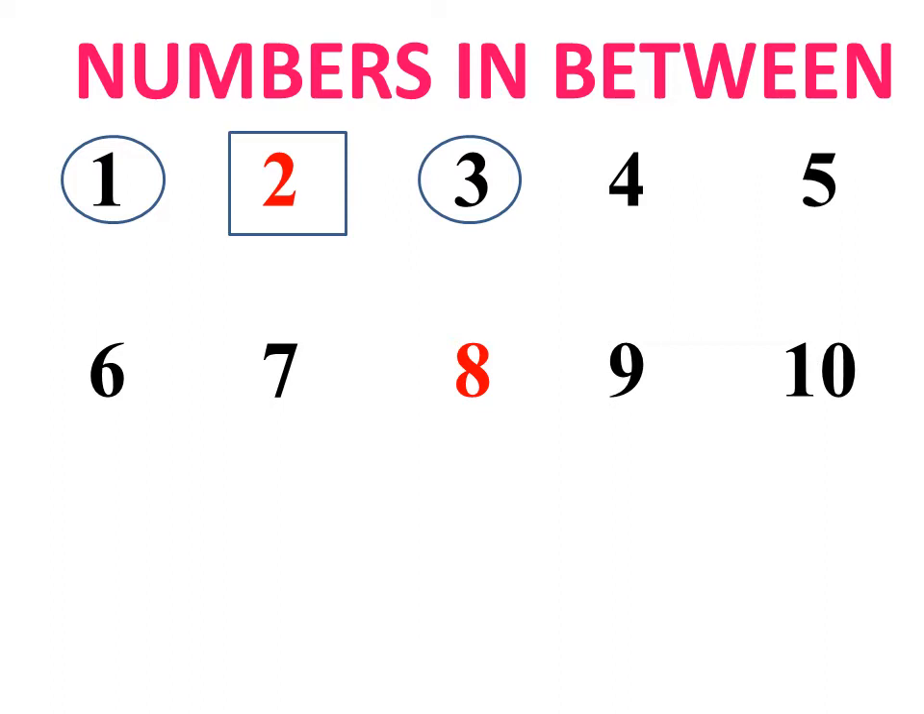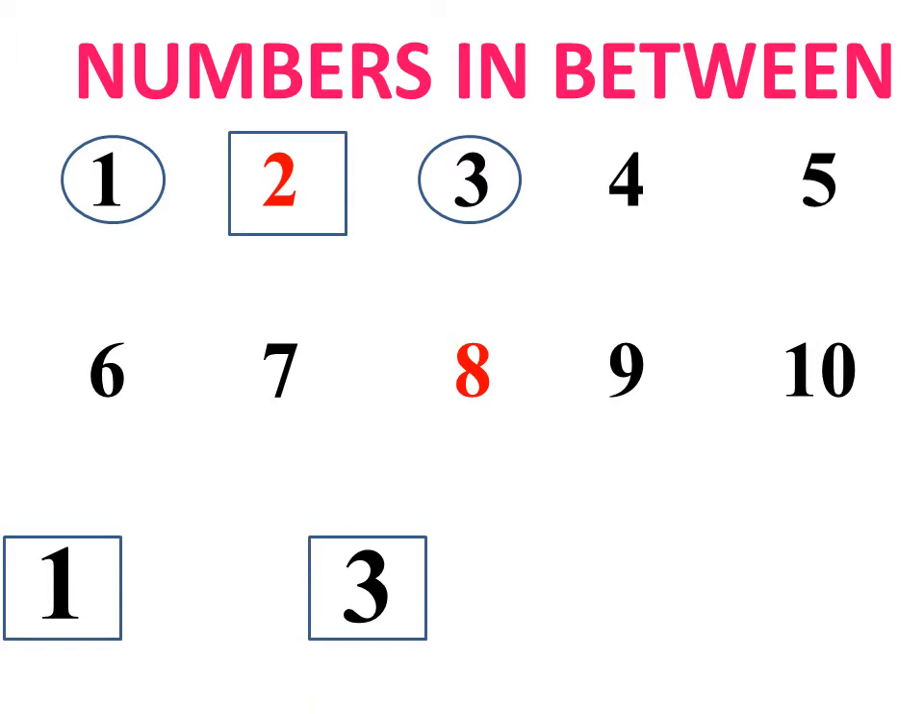Now look how to write it. I have number 1. And the other number is 3. And what comes in between 1 and 3? 1 और 3 के बीच में कौन सा नंबर आता है? And the answer is 2. So 2 comes in between 1 and 3.